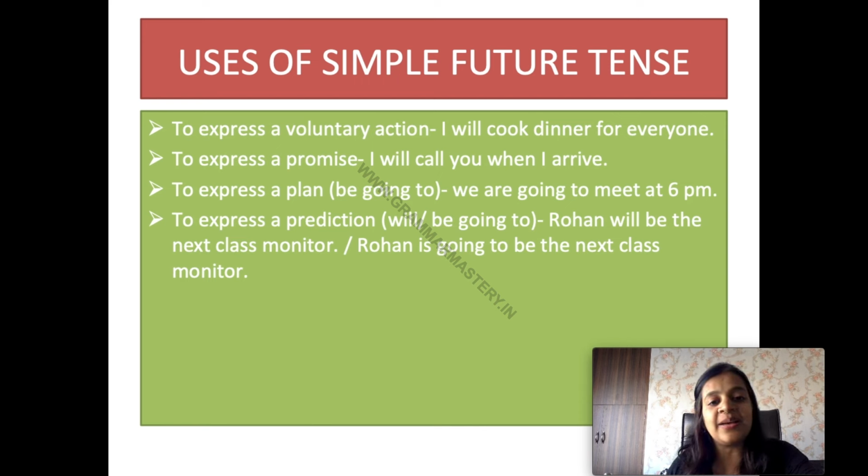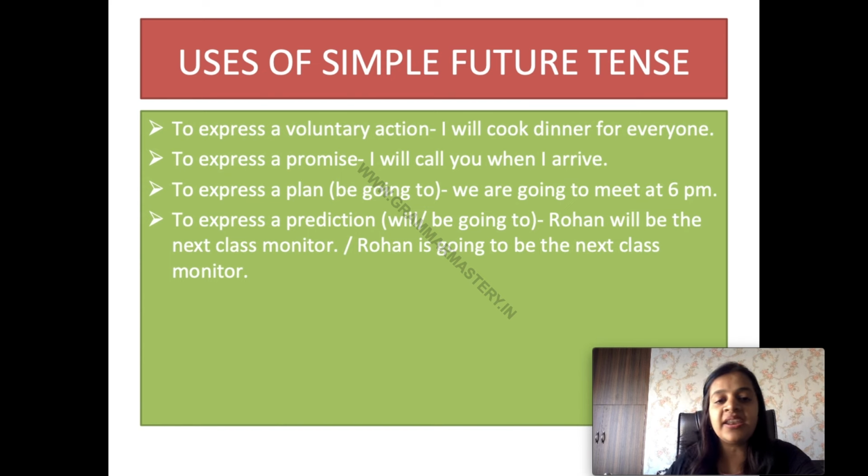To express a prediction. Prediction means when you have some sort of idea what will happen in the future. There we can use will or be going to form. यहाँ पे will भी use हो सकता है, be going to form भी use हो सकती है. For example, रोहन will be the next class monitor. क्लास का अगला monitor जो है रोहन होगा. रोहन इज गोइंग टू बी द नेक्स्ट क्लास मॉनिटर. रोहन क्लास का अगला मॉनिटर बनने वाला है. See, there is no difference between the meanings of these two sentences.